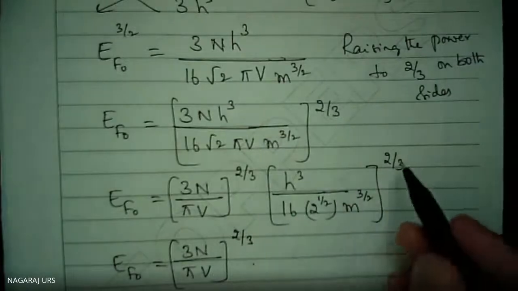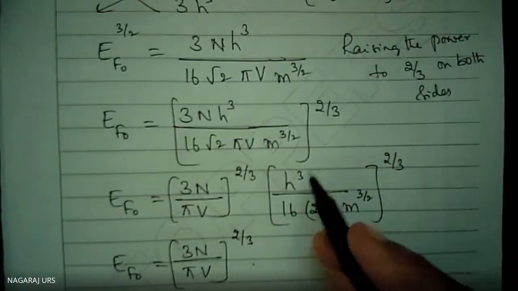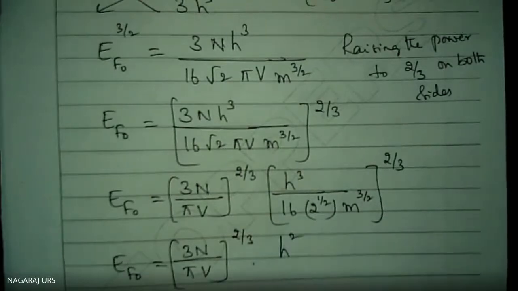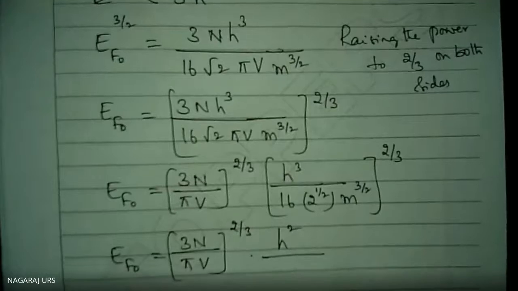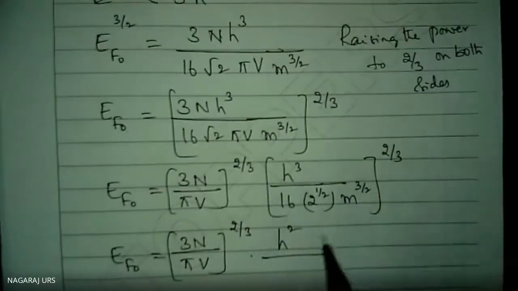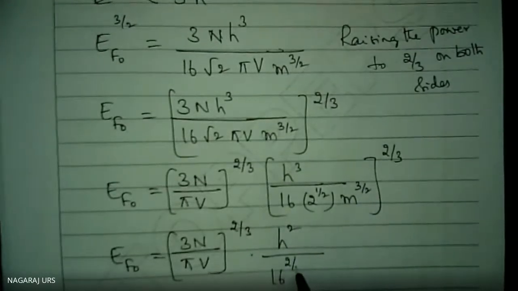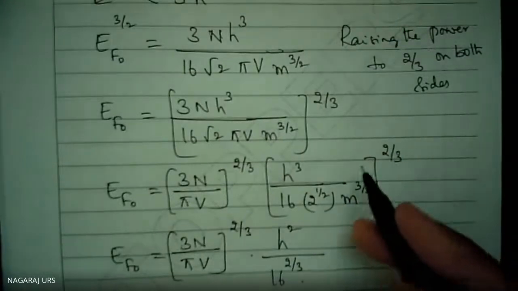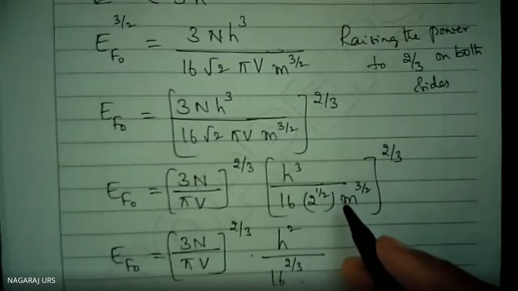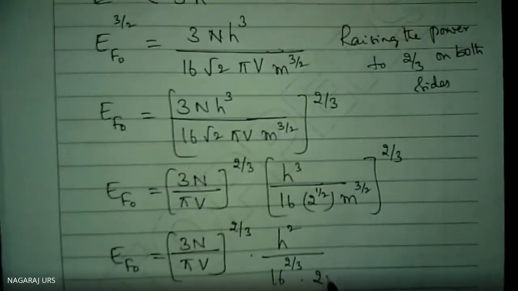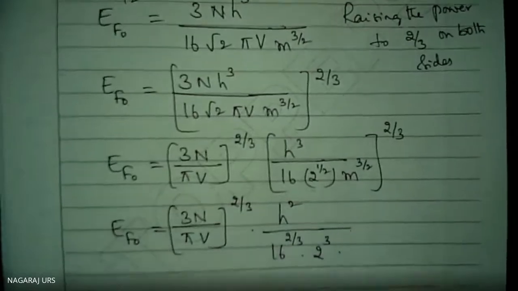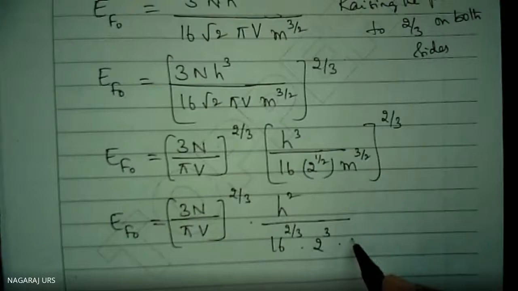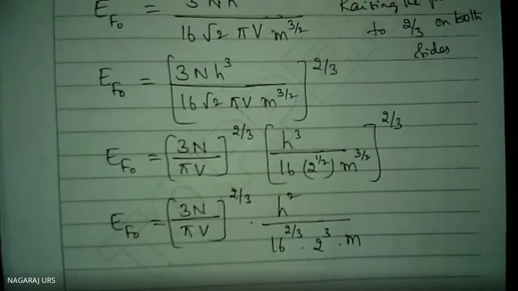h cube, separate that. h cube raised to the power 2 by 3, cube root and cube get cancelled. You are going to get h square here, divided by 16 to the power 2 by 3, 2 to the power half, and this 2 gets cancelled here. You will get 2 cube. M to the power 3 by 2 and M to the power 2 by 3, the power is going to get cancelled. You are going to get only M.